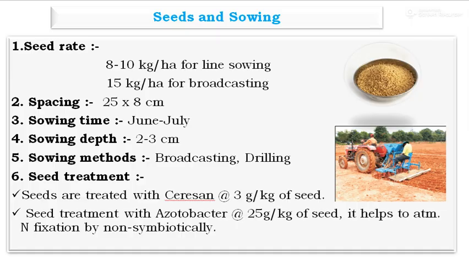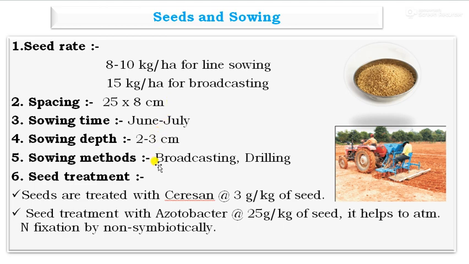And next one, the seeds and sowing. The seed rate required for foxtail millet by drilling is 8 to 10 kg per hectare, and for broadcasting it is 15 kg per hectare. Spacing is 25 by 8 centimeter, sowing time is June to July, and sowing depth is 2 to 3 centimeter.